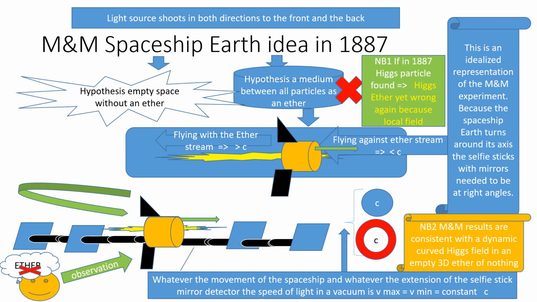In 1887, Michelson and Morley did an experiment expecting an ether as the medium between particles, knowing that the spaceship Earth turns around the Sun. When going through a medium, that speed can't be constant. Yet it is, and the speed of light in a vacuum is the fastest speed for particles.